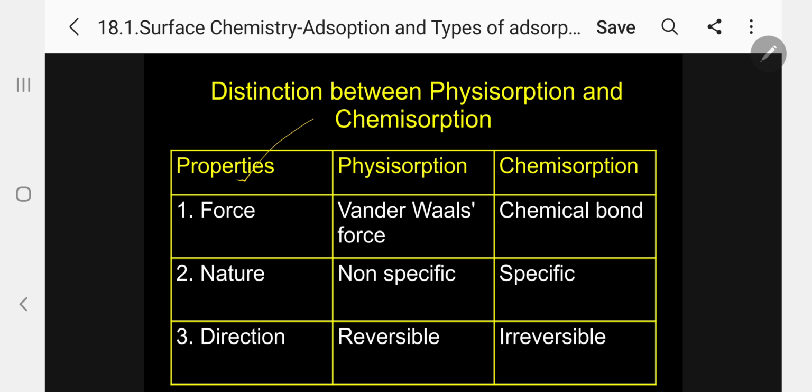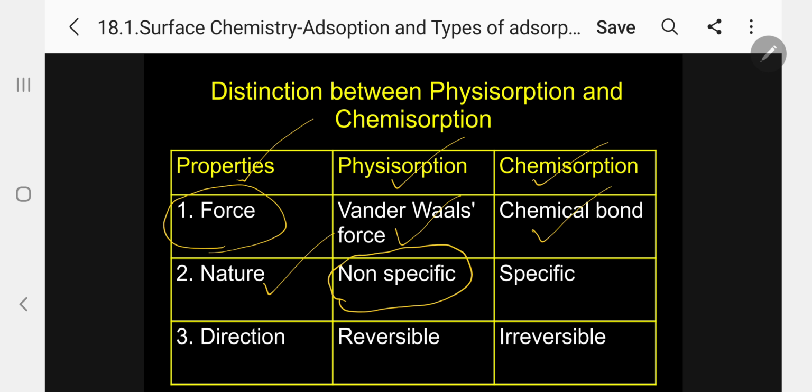So first column properties, second column physisorption, third column chemisorption. The first property, force. Generally in physisorption, van der Waals force is acting. Whereas in chemisorption, the force is due to chemical bond formed between the adsorbent and adsorbate. Number 2, nature. Physisorptions are non-specific in nature, whereas chemisorptions are specific in nature.